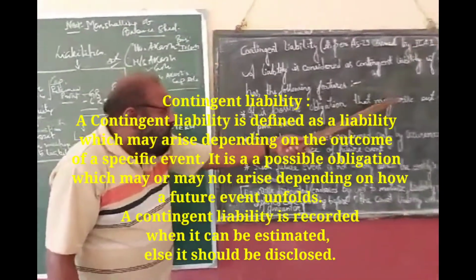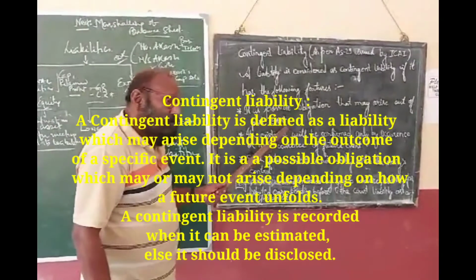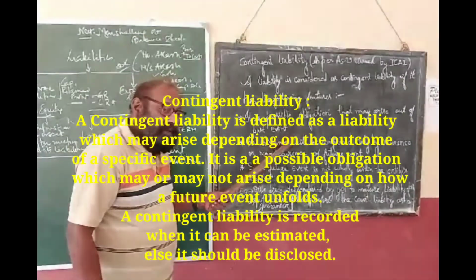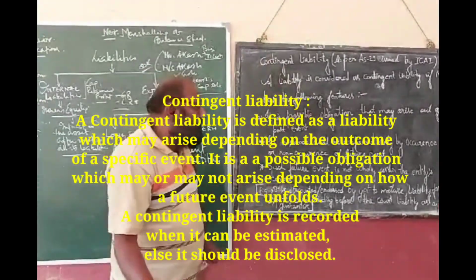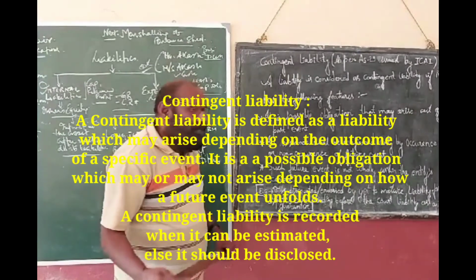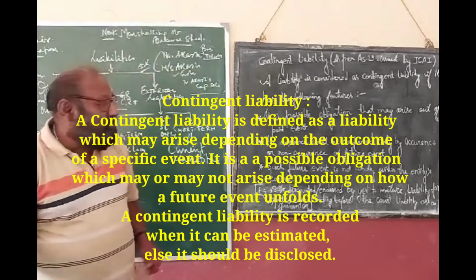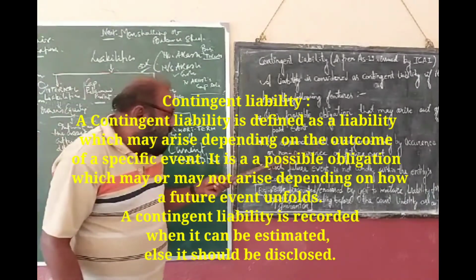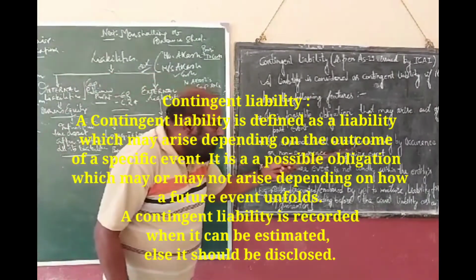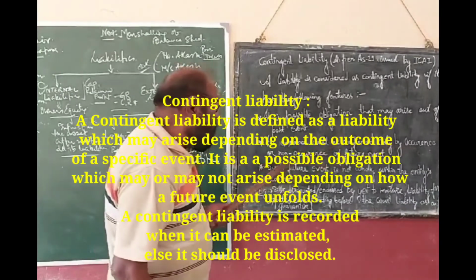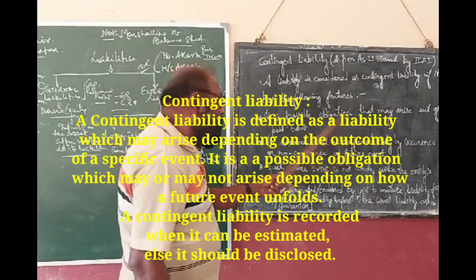It is a possible obligation that may arise out of a past event. The event has already taken place, but at that time no obligation was there. But in the future, it may be an obligation. Its existence will be confirmed only by occurrence or non-occurrence of a future event.